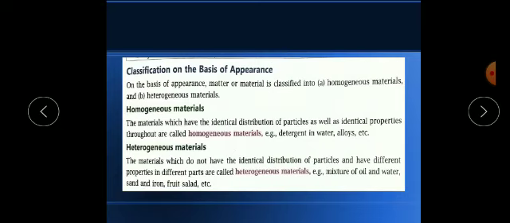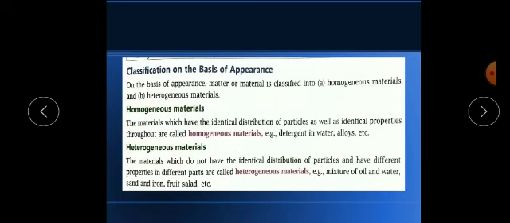So the material which does not have identical distribution and has different properties in different parts is called heterogeneous. Oil has different properties, water has different properties, and we can see them separately, so it is heterogeneous. Sand looks different, iron also looks different. In fruit salad, every fruit has a different taste, different appearance, so we can easily find out. So this is the difference on the basis of appearance. Appearance means वो दिखता कैसा है. It is of two types, homogeneous and heterogeneous.